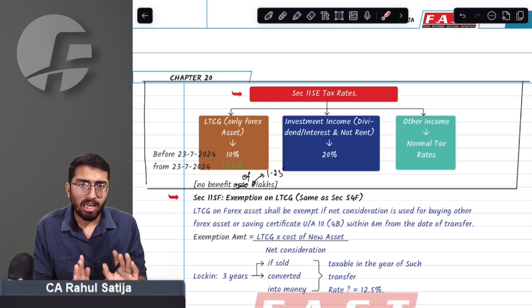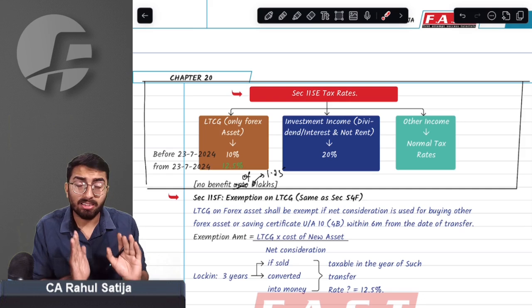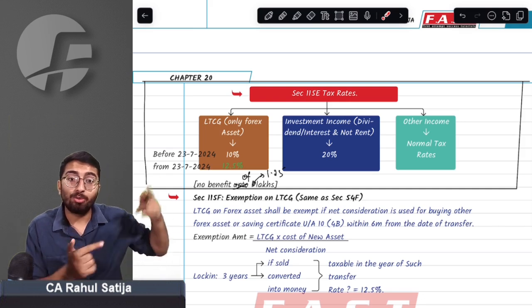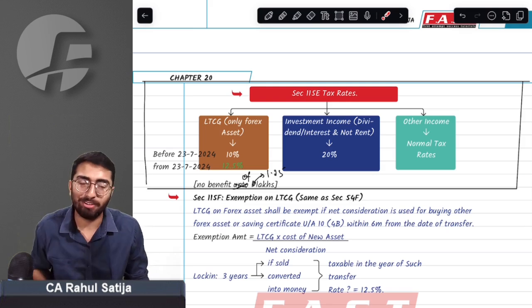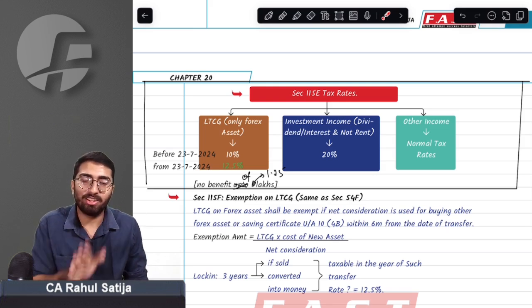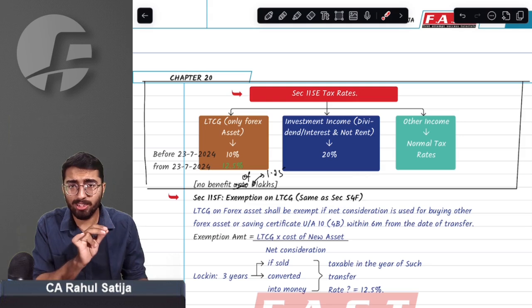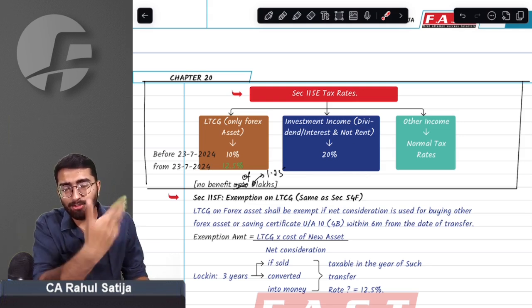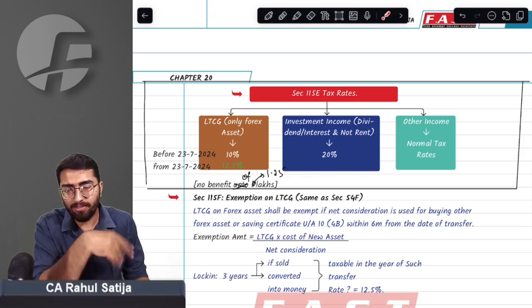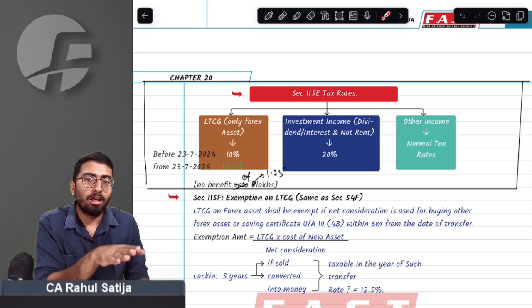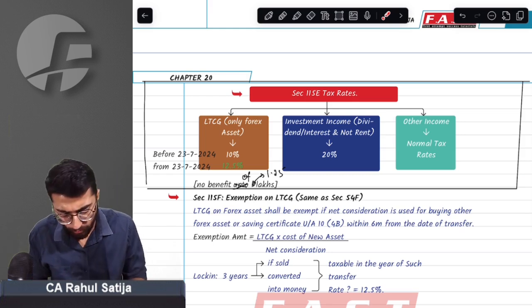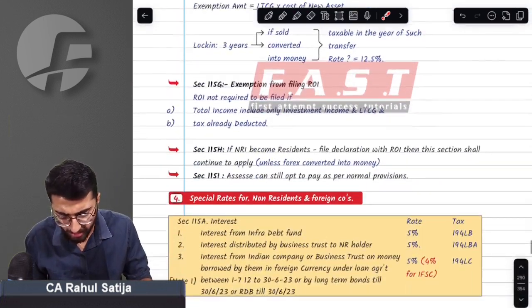This 10% has been increased to 12.5% with effect from 23rd July 2024. All the tax rates have changed from 23rd July only. If any NRI sells any kind of forex asset, it would have been taxed at 10% earlier; on and after 23rd July 2024, it will be taxed at 12.5%. No major amendment. You would have done it yourself only.